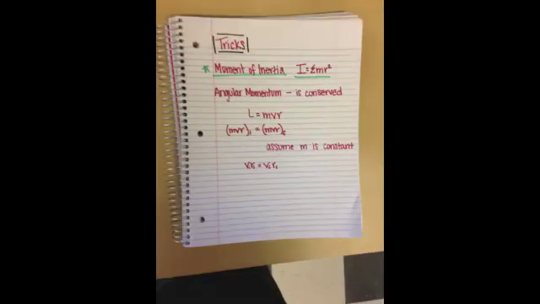Equation for moment of inertia. The letter I represents moment of inertia. I is equal to the sum of the mass times the radius squared of the spinning object.